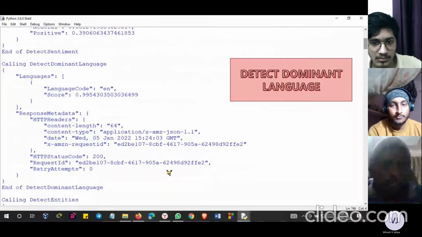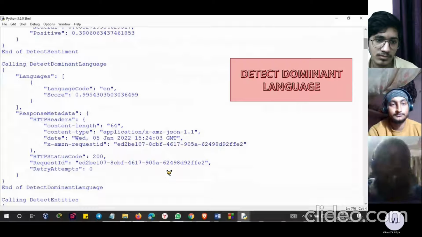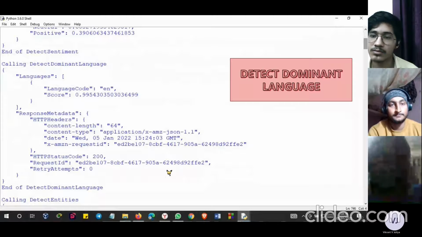So this is the detect dominant language. It will tell you the language code, whether it is English, Hindi, or a different language. En is the English code. The score is 0.99, which means a very good accuracy rate. In this, the content length is 164 words, of which the most precise words used are 64. Retry attempts means we didn't have to retry again, so retry being 0 means good.